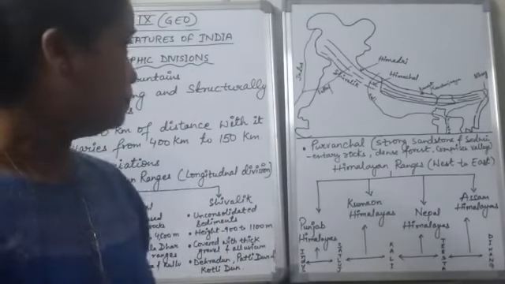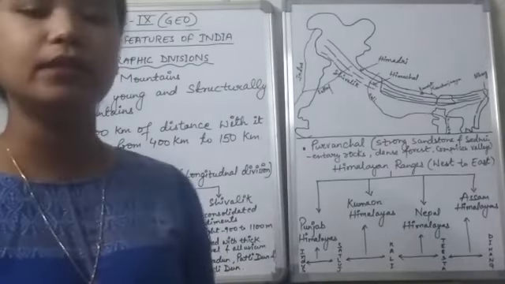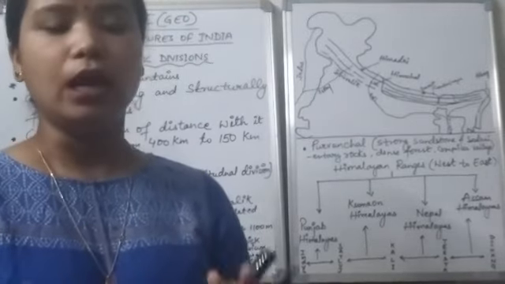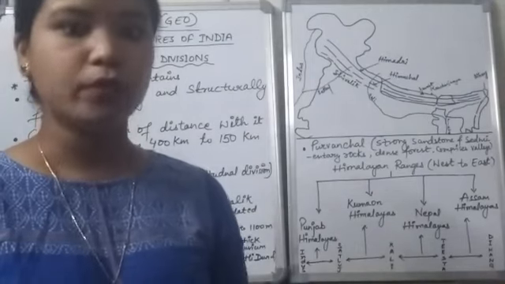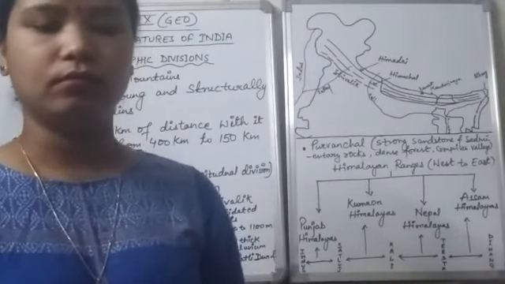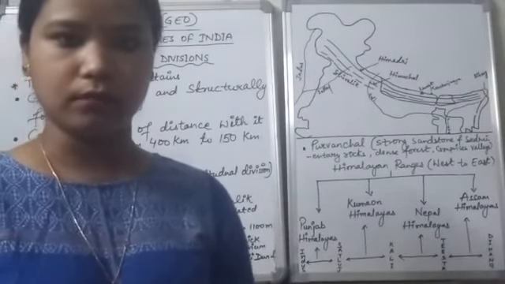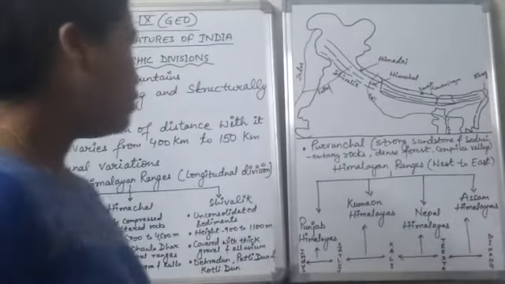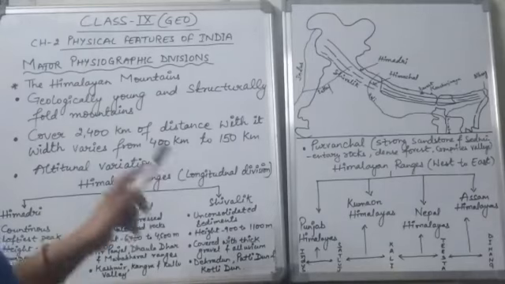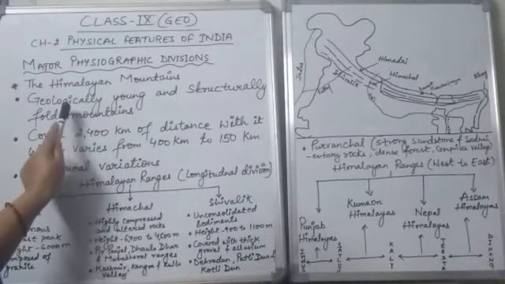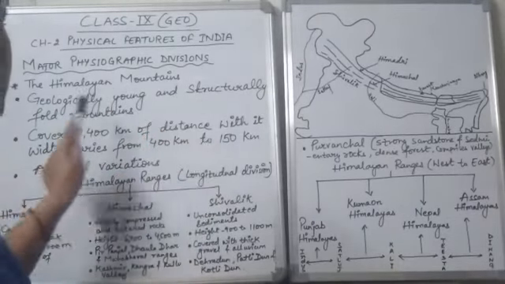These Himalayas are also responsible for the monsoon rains in our country, which we will be studying in the 4th chapter of our book. Here, the first point is that these Himalayan mountains are geologically young and structurally old mountains.